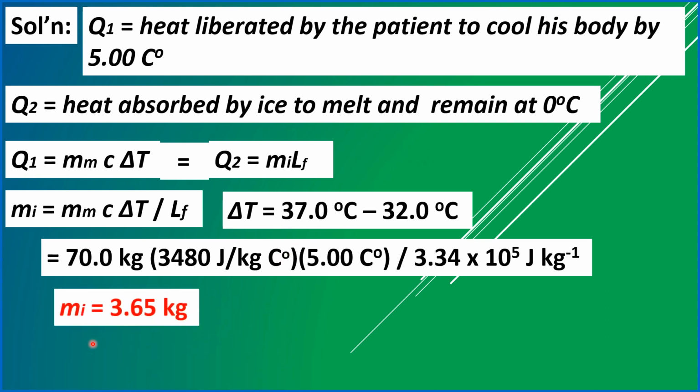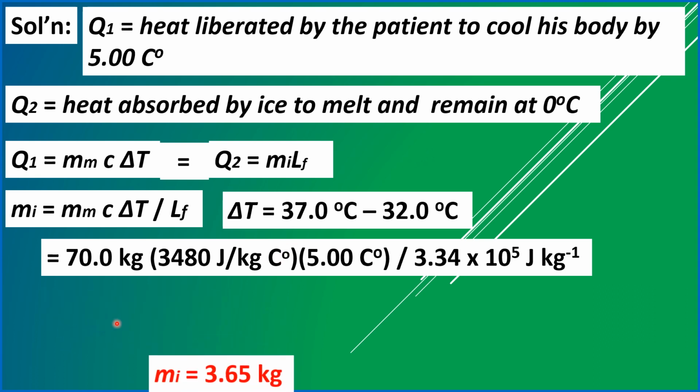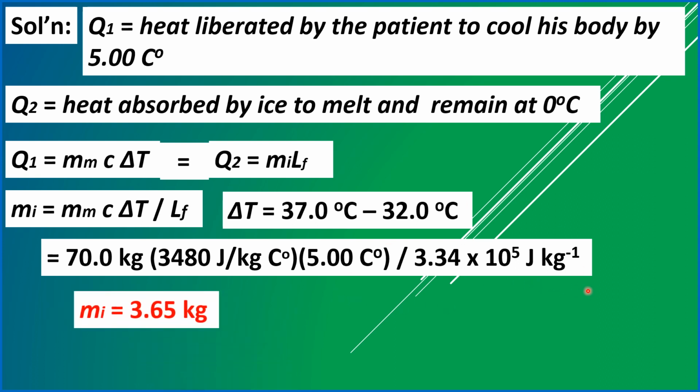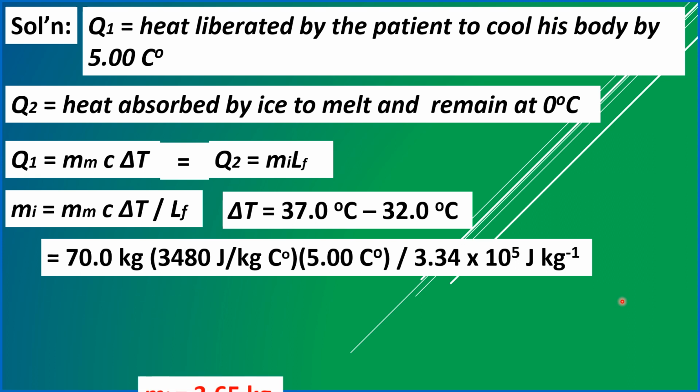A mass of 3.65 kilogram of ice, of course this is understood, mixed in water whose temperature is already initially at 0 degrees Celsius.